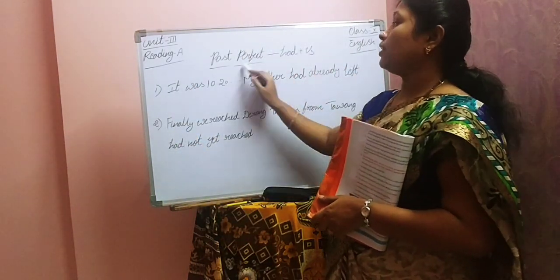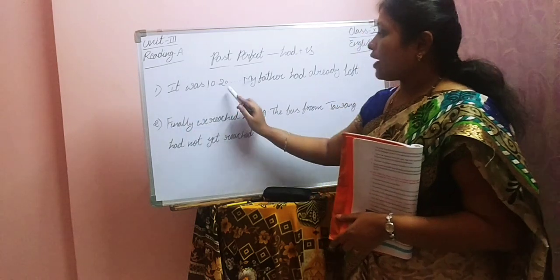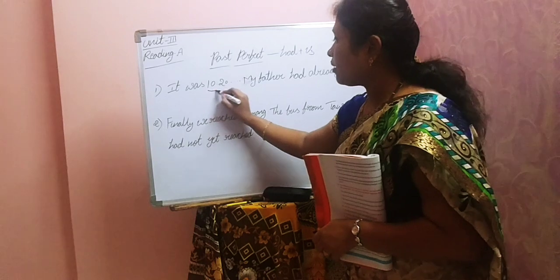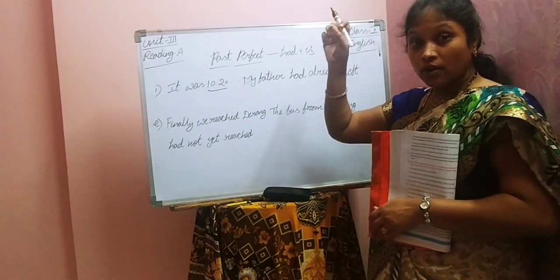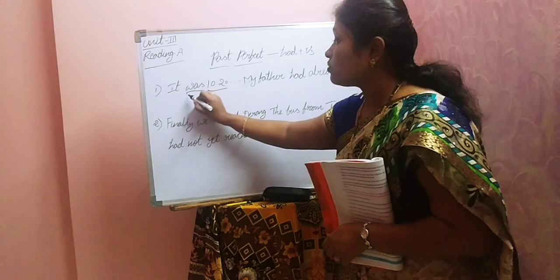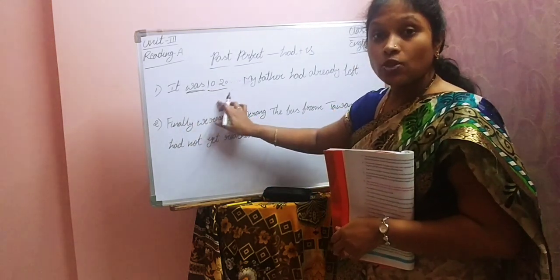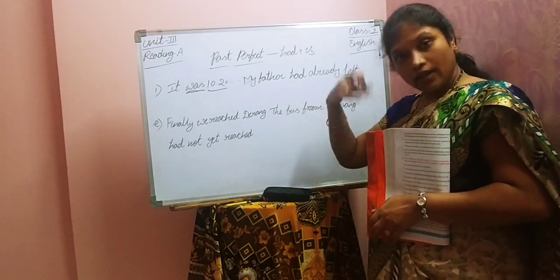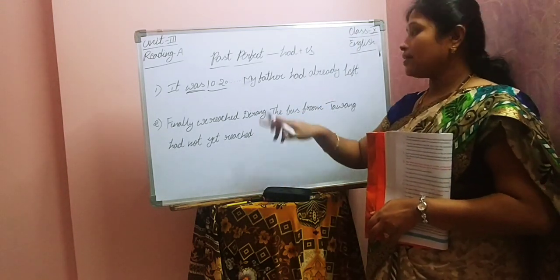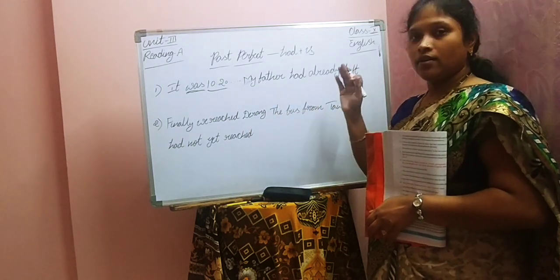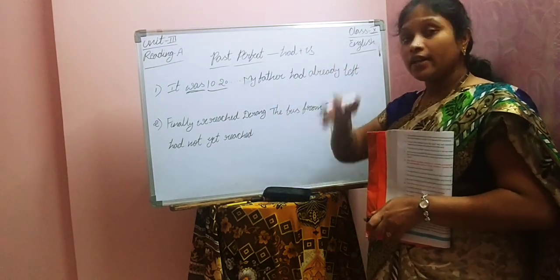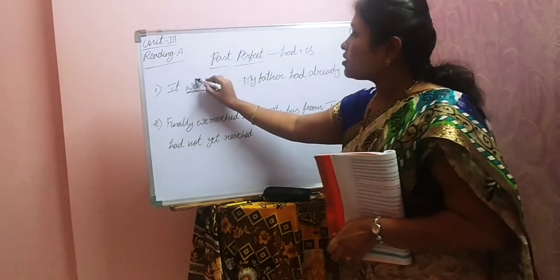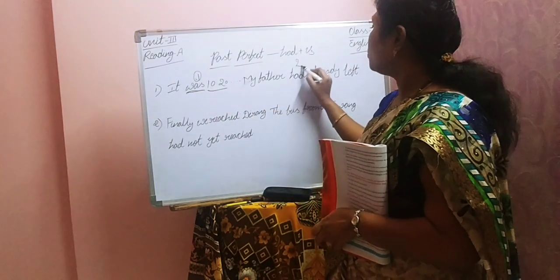Had plus V3 form. See here, it was 10:20. We are talking about time here. It was 10:20. Was is past tense. Then what happened? By that time itself, my father had already left. It was 10:20. Before that itself, his father left. So he wanted to express two actions, one and two.